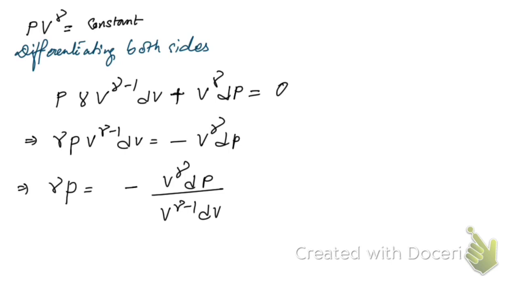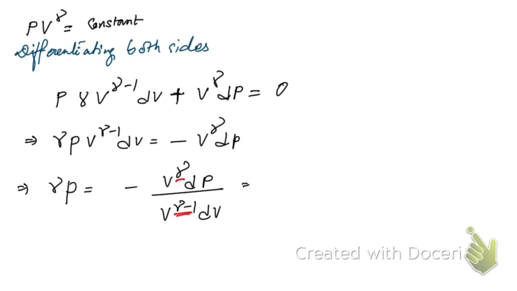Now if you cancel this by this, this is gamma minus 1, this is gamma. Consider this situation: V to the power 5 divided by V to the power 4, which is 5 minus 1, if you cancel you get V only, right? Same situation is here.